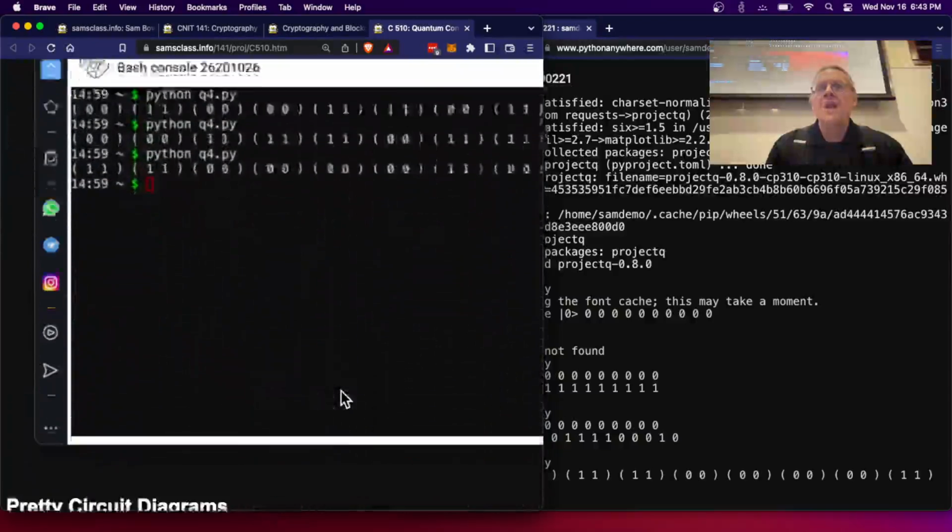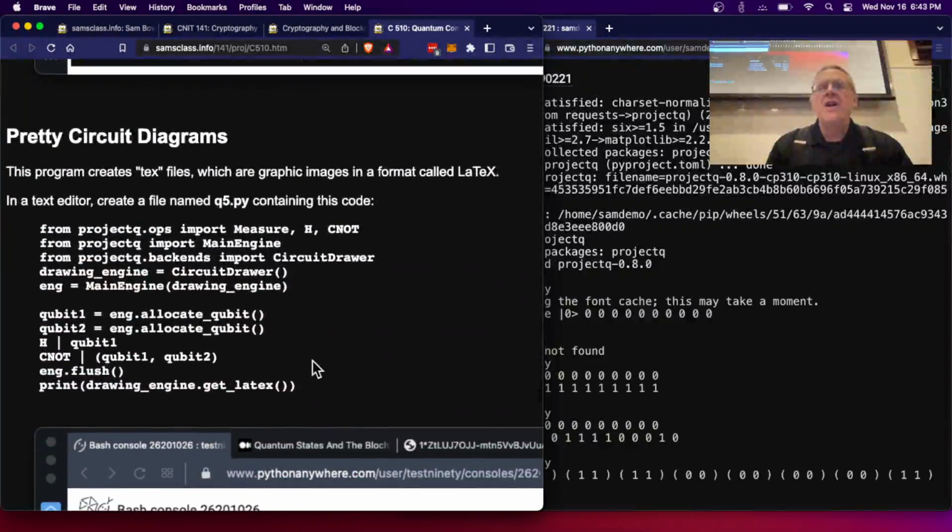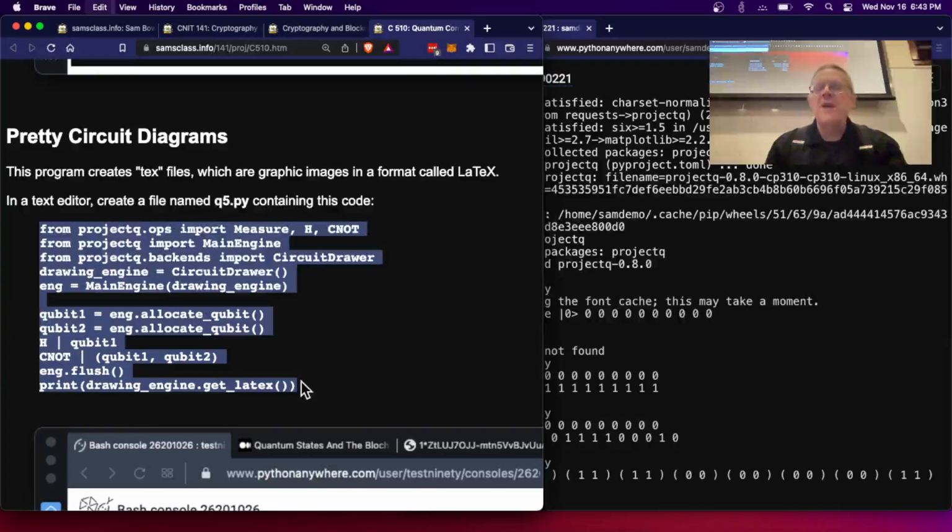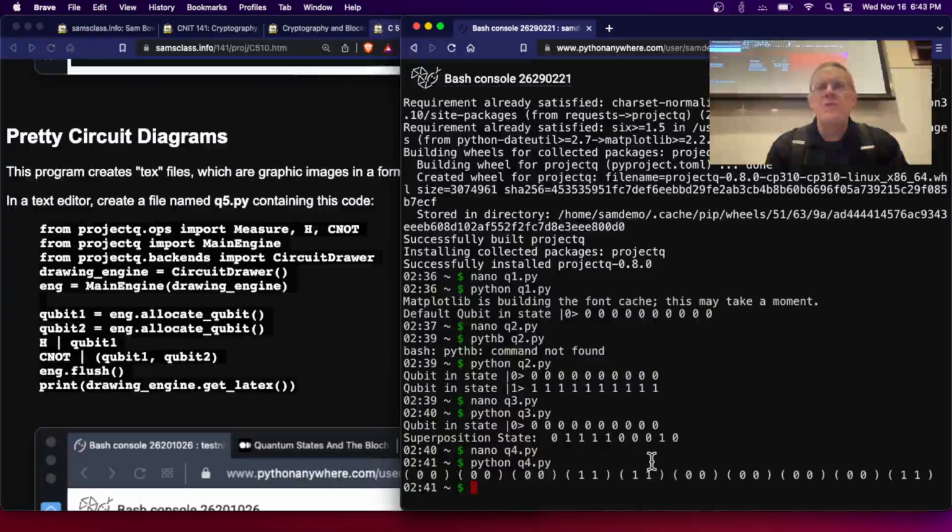So now we want to make a pretty circuit diagram out of it. So we're going to make a Q5 this way. We're going to make a text file with LaTeX. TeX is some kind of graphics program people use in the open source world.